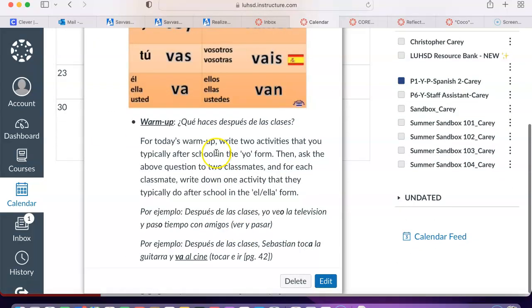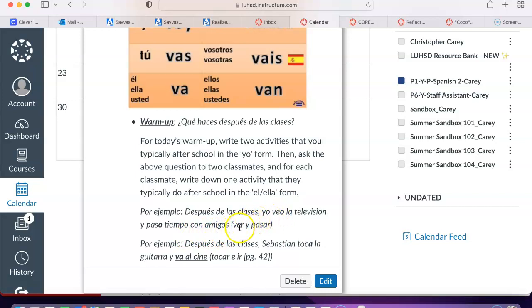So for today's warm-up, write two activities that you typically do after school, and those verbs that you're using should be conjugated in the yo form. So for example, después de las clases, yo veo la televisión y paso tiempo con mis amigos.